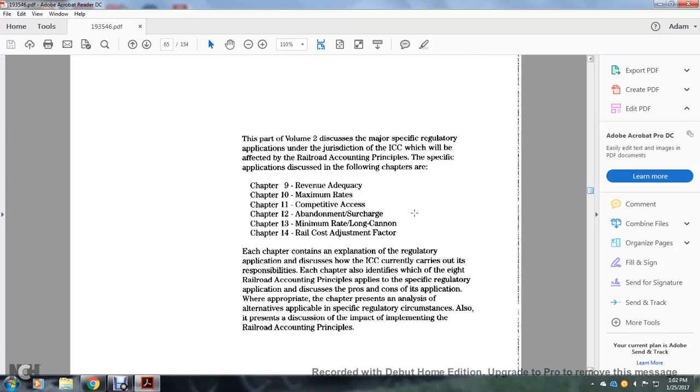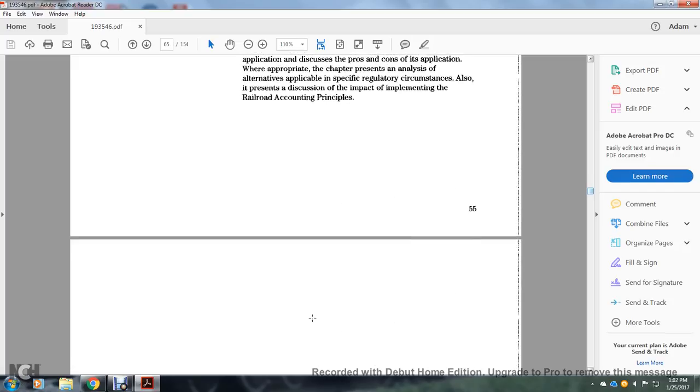Each chapter contains an explanation of the regulatory application and discusses how the Interstate Commerce Commission currently carries out the responsibility. Each chapter identifies the eight railroad accounting principles applied to the specific regulatory applications and discusses the pros and cons of application. Where appropriate, the chapter presents an analysis of alternatives to the applicable specific regulatory circumstances, and also discusses the impact of implementing the railroad accounting principles.